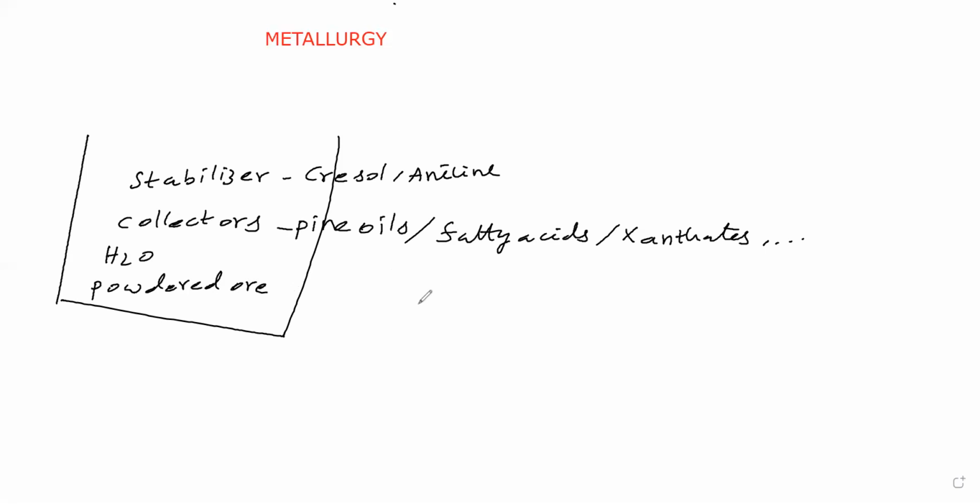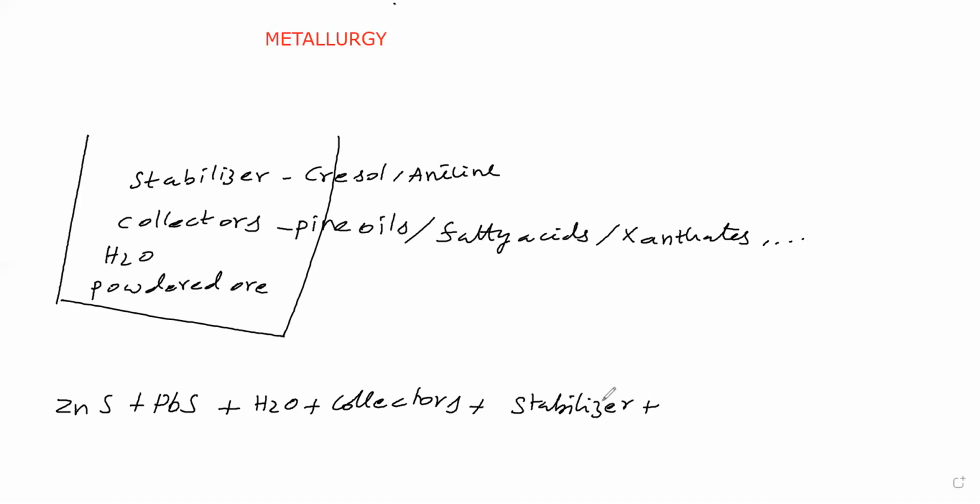Next we will take ZnS and PbS. How to separate these two sulfide salts using the froth flotation method, that we will see. Here we take this mixture of zinc sulfide and PbS in powdered form. To this we add water, collectors and stabilizer.